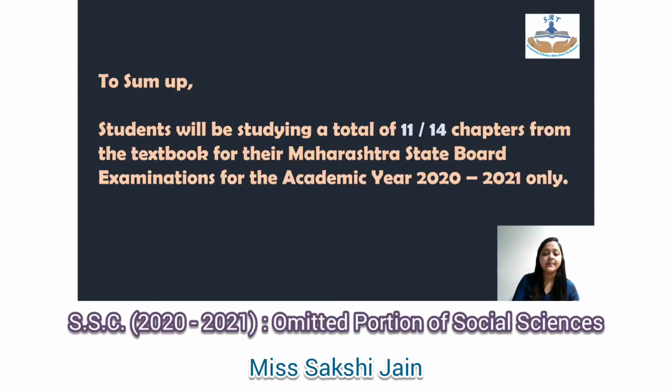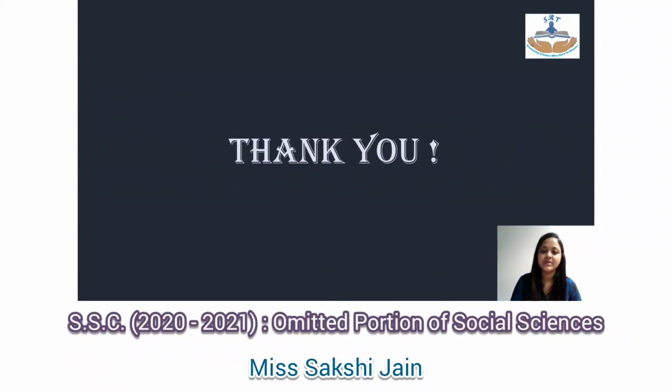If I sum up, there are a total of 14 chapters in the textbook, out of which this year you all are going to be studying only 11 chapters. This is applicable only for the academic year 2021, and that's particularly because of the COVID situation. So with this, we end the discussion on the omitted portion for history and political science.